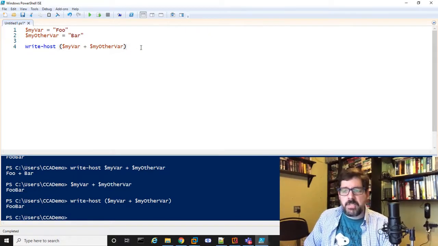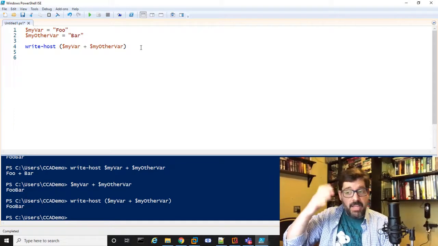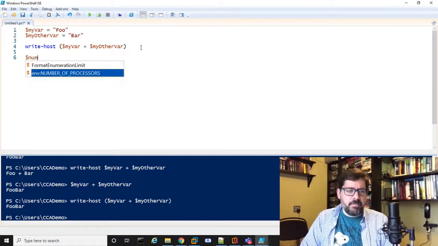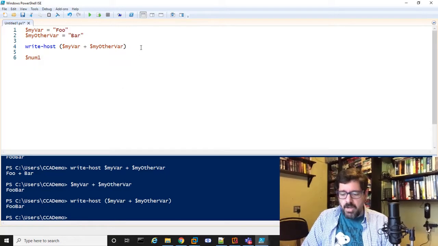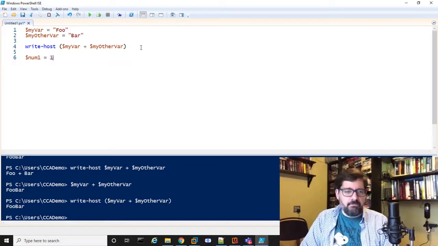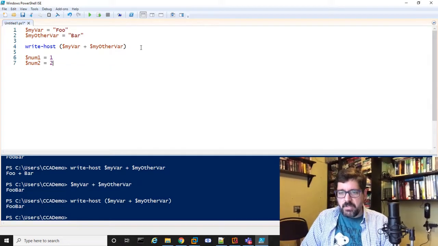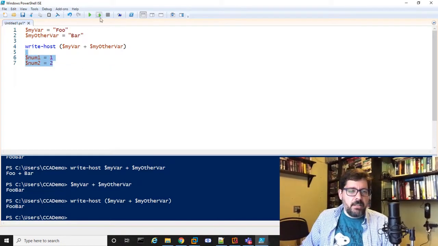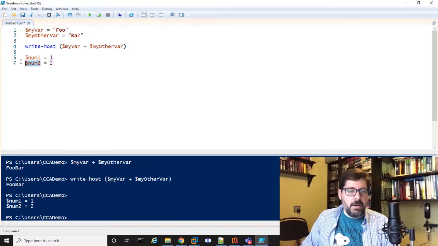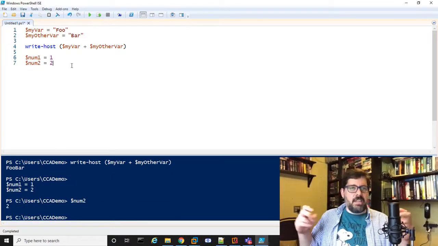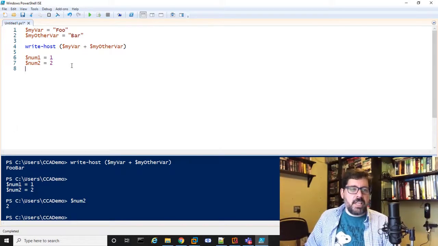Now, working with strings is pretty straightforward. There are other data types, right? For example, integers and dates, right? I'll give you an example with an integer. We'll do num1 equals 1, and num2 equals 2. Pretty straightforward, right? I'll execute these. So now num1 and num2 just have an integer in them. I didn't put quotes around it. It's a number, so PowerShell is going to treat this like an integer.